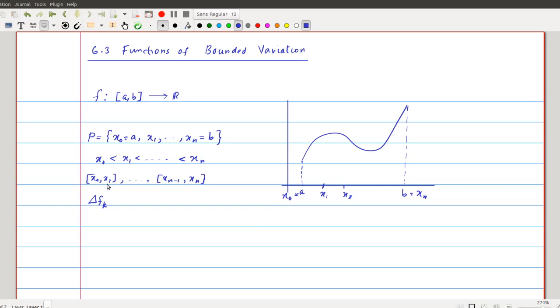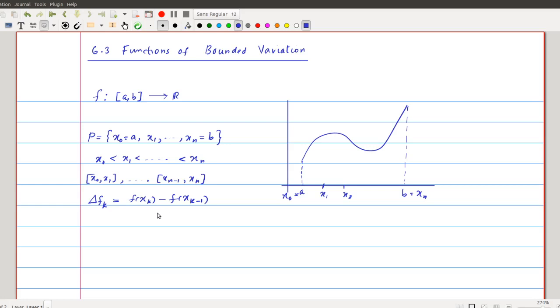As in the Riemann integral definition of a partition, there should exist subintervals. Corresponding to each subinterval we define delta fk. Delta fk is equal to f of xk minus f of xk minus 1. Take the consecutive points of the kth subinterval, evaluate f, and take the difference.